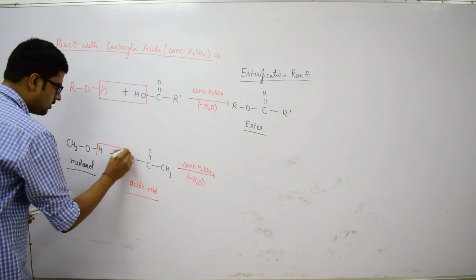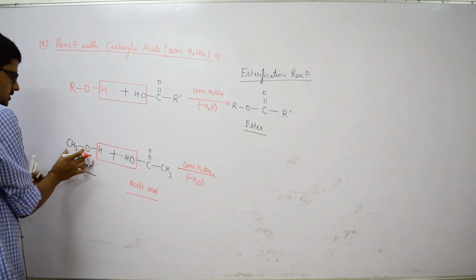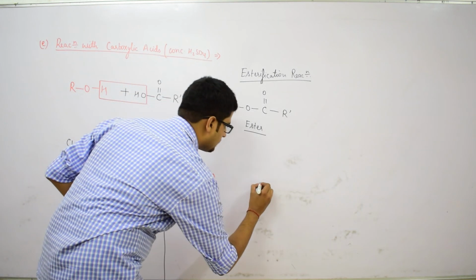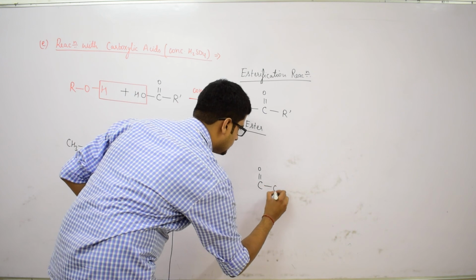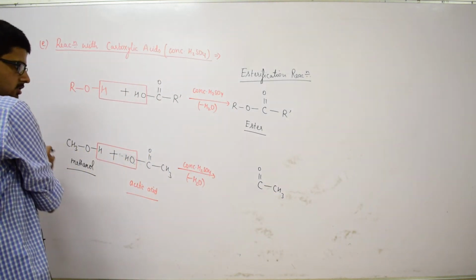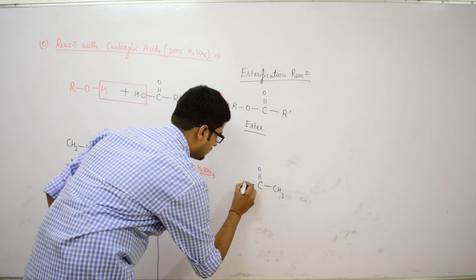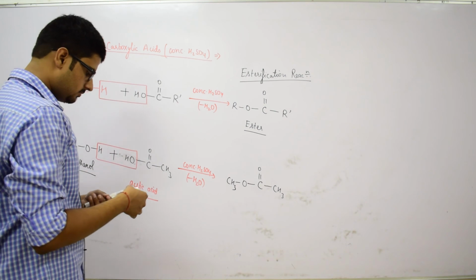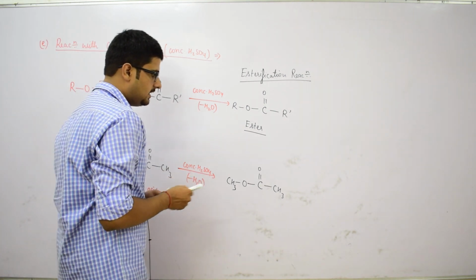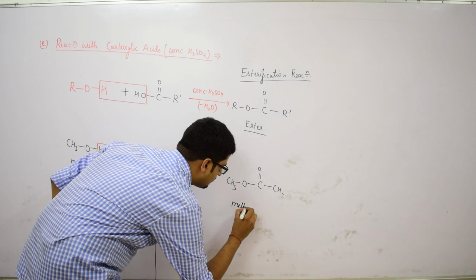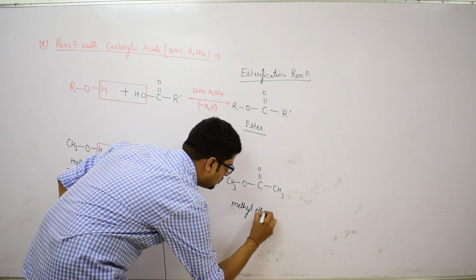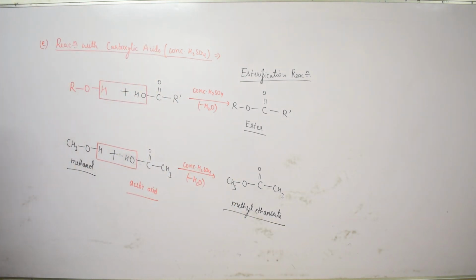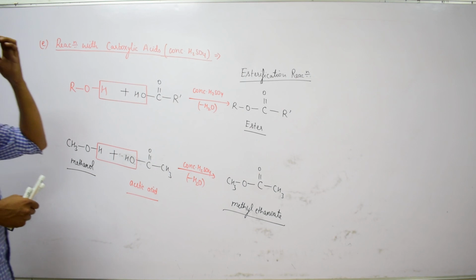There will be an elimination of a water molecule, and this CH3O group would be attached to this carbon atom, leading to the formation of C double bond O, CH3, and OCH3 over here, and this compound is called methyl ethanoate.